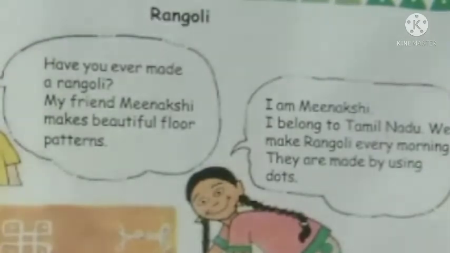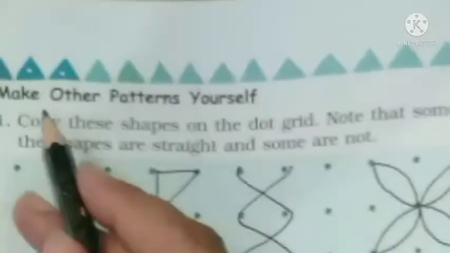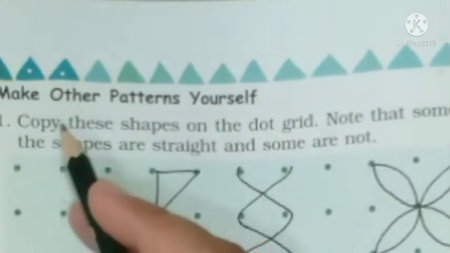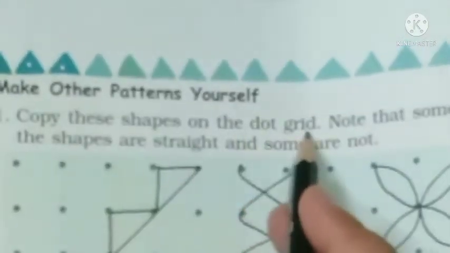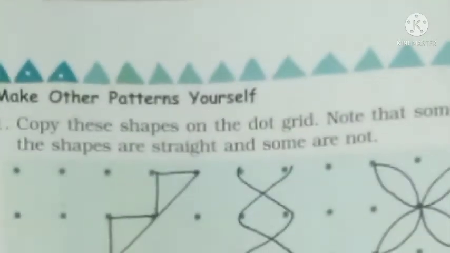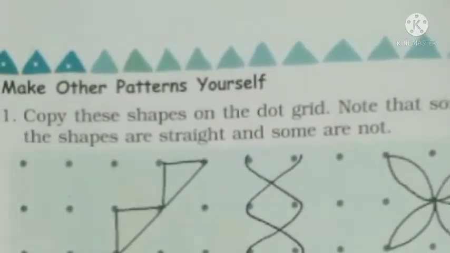Okay students, now turn your page. Make other patterns yourself. Number 1. Copy these shapes on the dot grid. Note that some lines in the shapes are straight and some are not. Students, here some shapes are given and you have to draw these shapes here, okay.